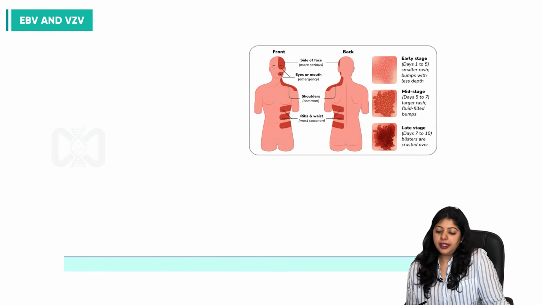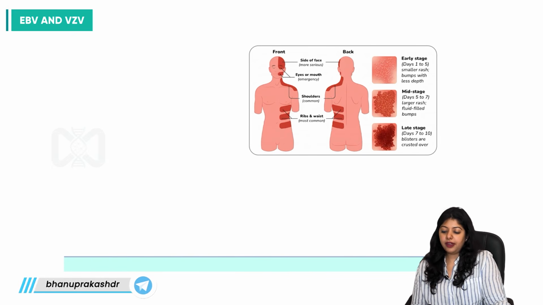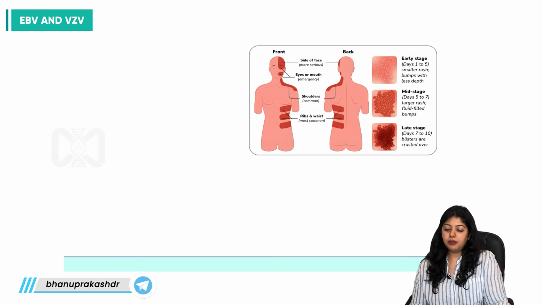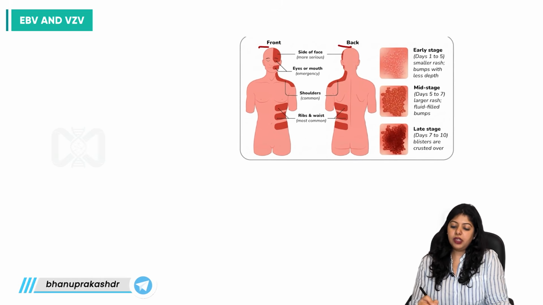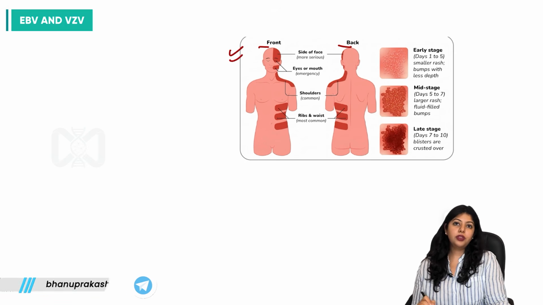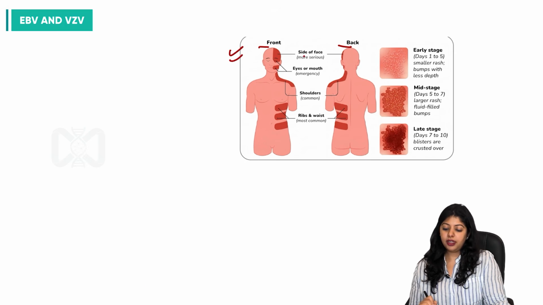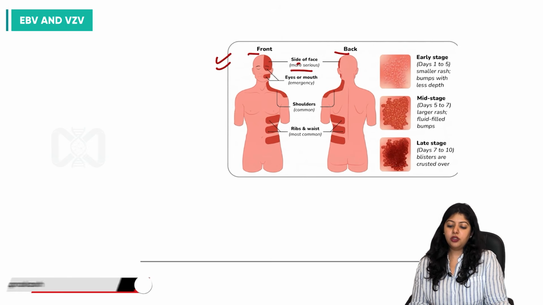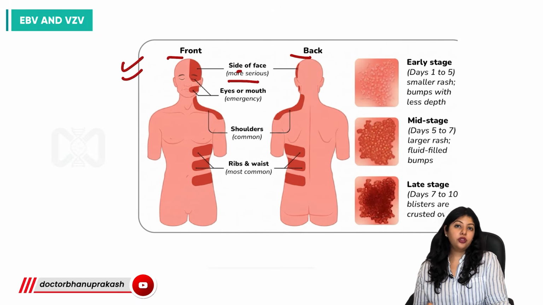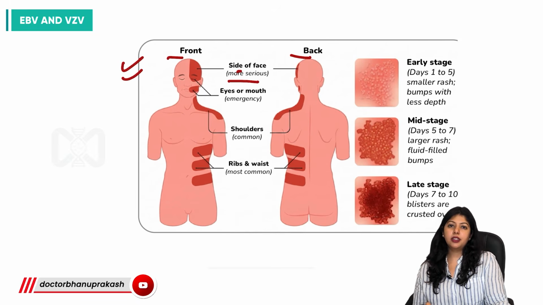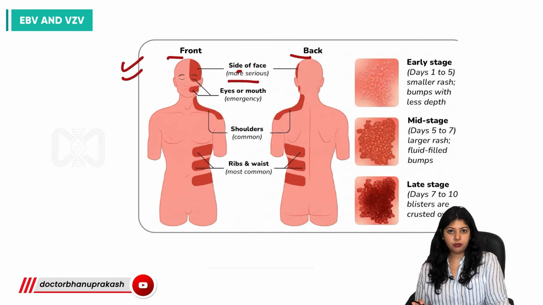Now let's see what these rashes look like. In this image, we can very well see the unilateral nature of the rashes. The side of the face is involved, the most serious complication which can occur, and the nerve getting affected is the ophthalmic branch of trigeminal nerve.